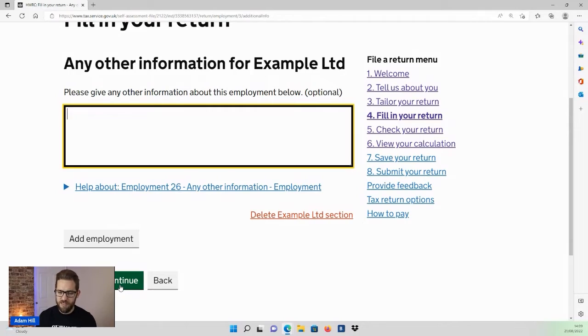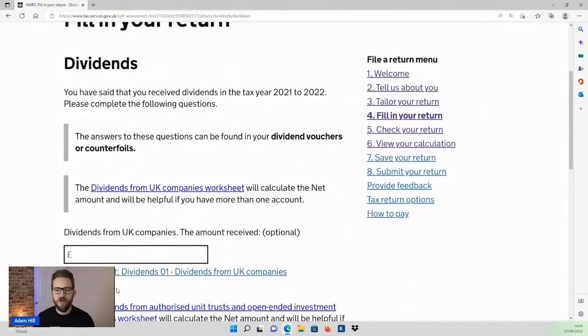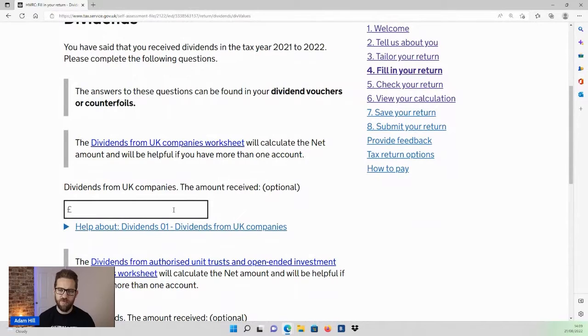It's pretty pointless to do that. Now we're on to the dividend section of the return. So we've covered our directorship. We took a salary from the company. I've provided details of that. Now we want to provide details of the dividends that we took from the company, if you took any dividends from your company. And we will go with an example of £10,000 of dividend income.